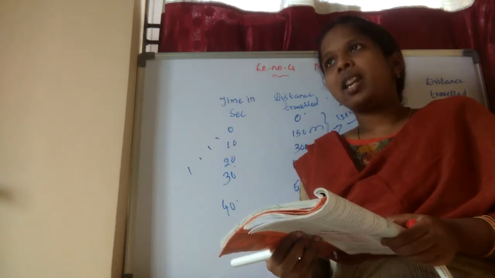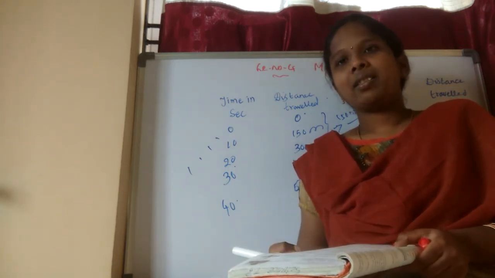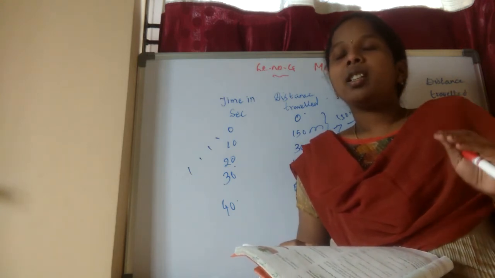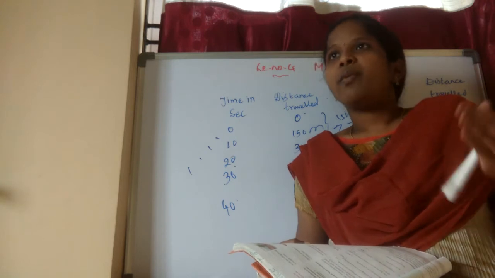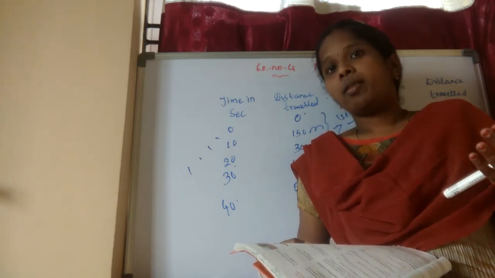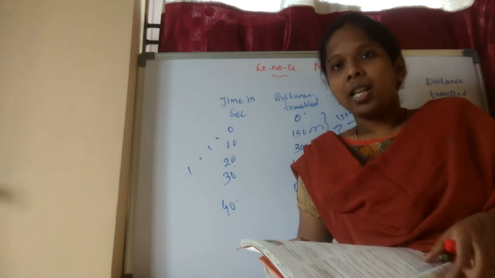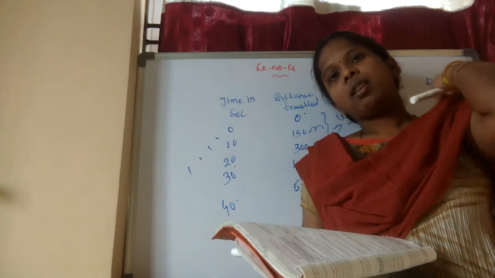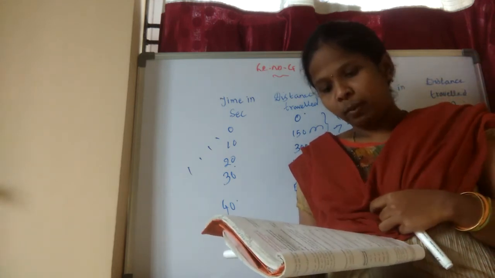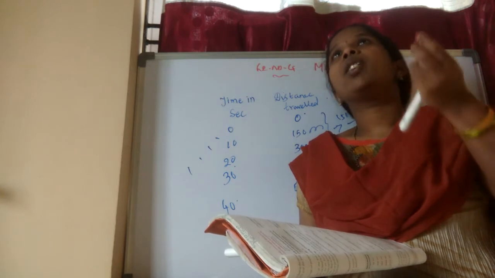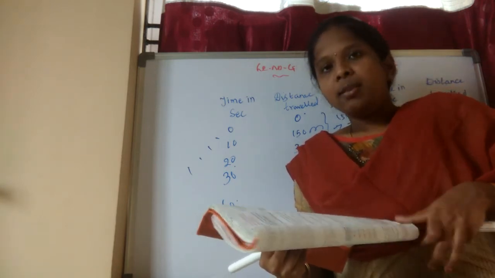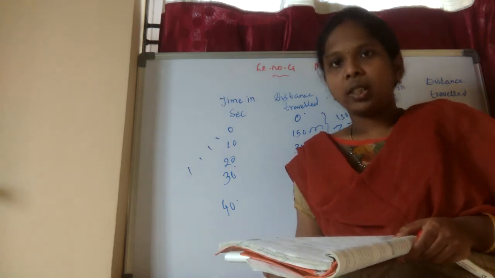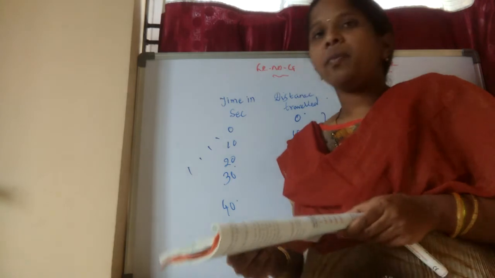A train entering a railway station: we can't expect the train will come at the correct time. Sometimes it will come before, sometimes very late. We can't expect the time of the train entering the railway station, so that is non-uniform. Kite in the air: we don't know, so it is non-uniform. Rotation of earth: we can tell it is in uniform motion.